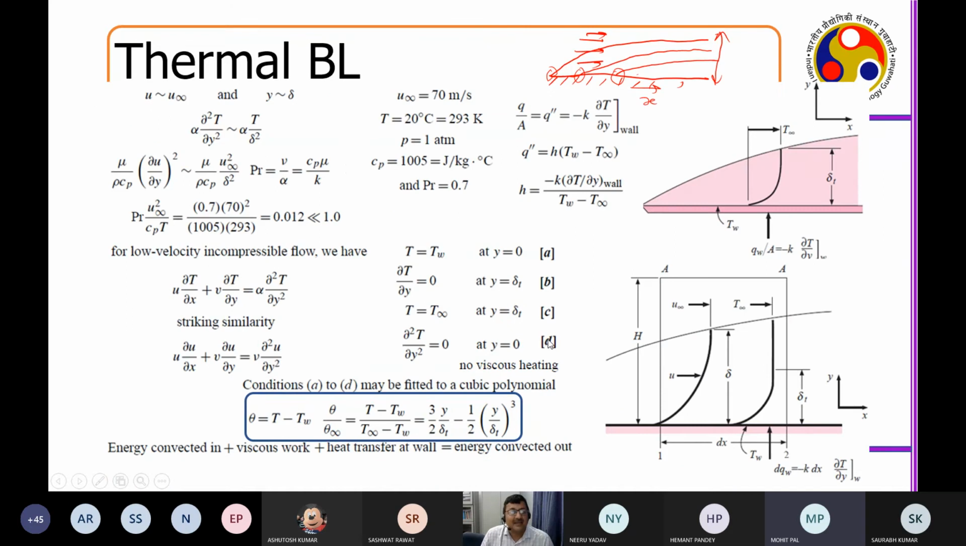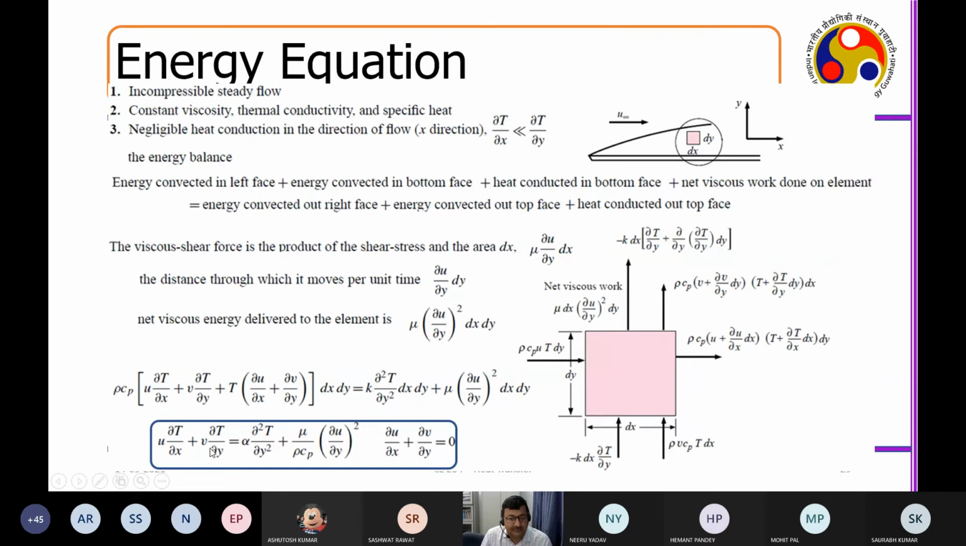Okay, sir. Now suppose u equals u infinity and y equals delta. I am doing an order of magnitude analysis, so that I first calculate alpha. Essentially, I'm doing a kind of order of magnitude analysis to knock off this term. You will find that this term is very significant. When these two are the dominating factors, the viscous dissipation appears somewhere. So this is your dissipation. Okay.